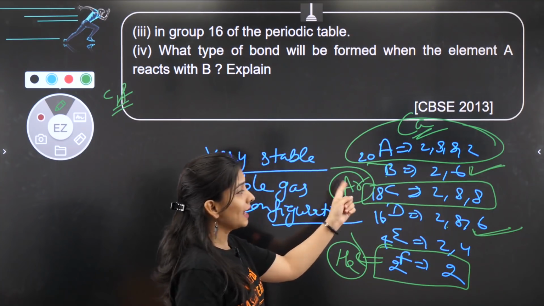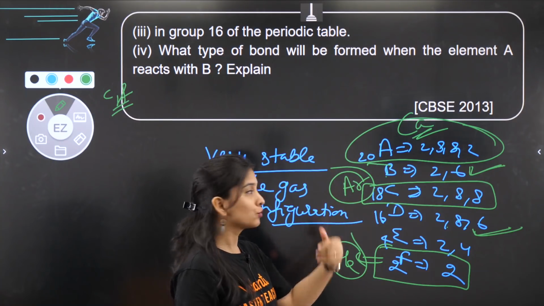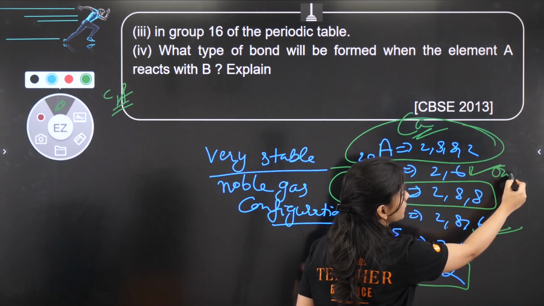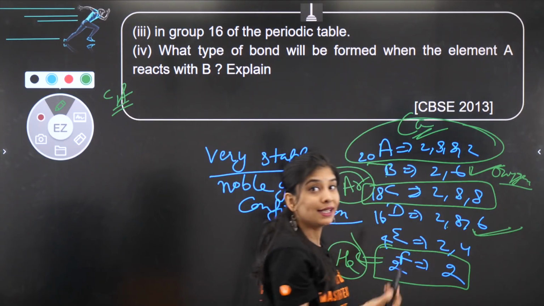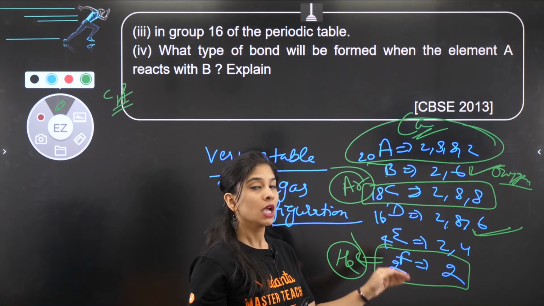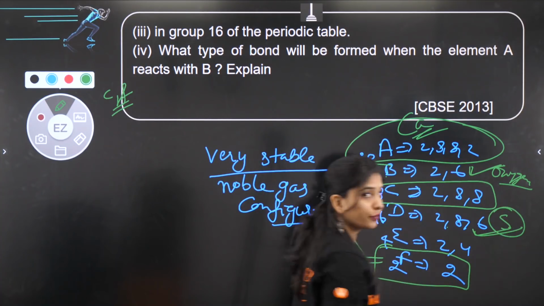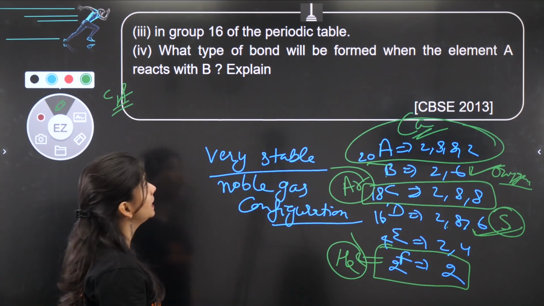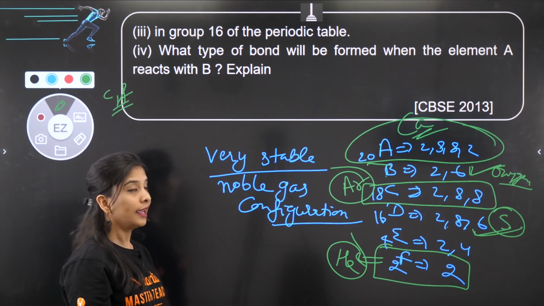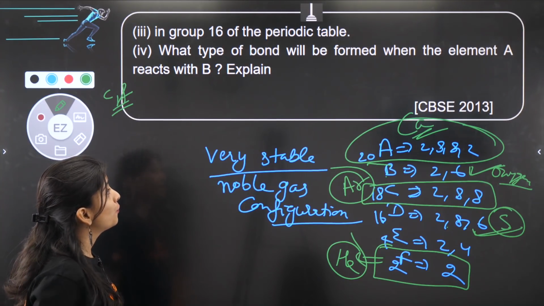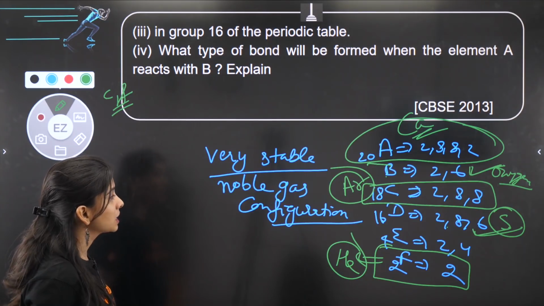Which element is B? 2, 6, meaning 8 electron, oxygen. This is your oxygen, and 2, 8, 6, what is it? 16 valence electron, which is your sulfur. Okay? So oxygen and sulfur, B and D is the answer for the same. Correct? Next question, what type of bond will be formed when the element A reacts with B?